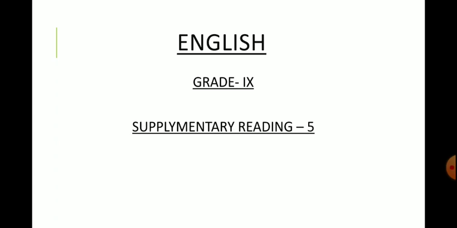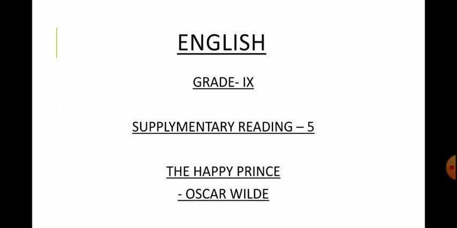And today we are going to do English Grade 9 Supplementary Reading 5, The Happy Prince, written by Oscar Wilde. This is part 2 of the chapter. In the previous video lecture, we have gone through the first part of the chapter. Today, we shall proceed with the remaining part of the chapter with reading and explanation of it. But before starting it, let us know something about the author.